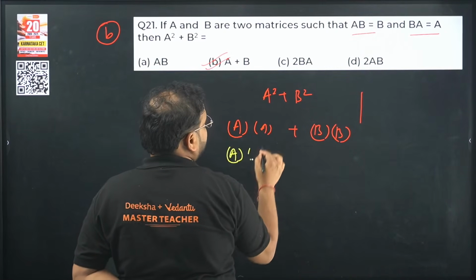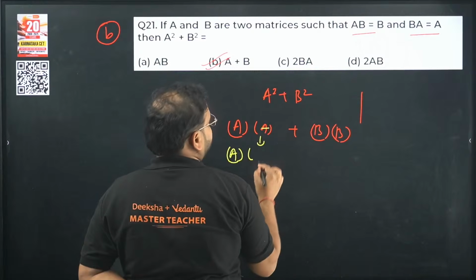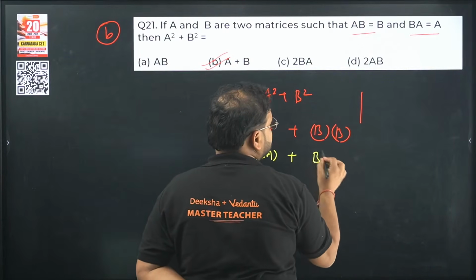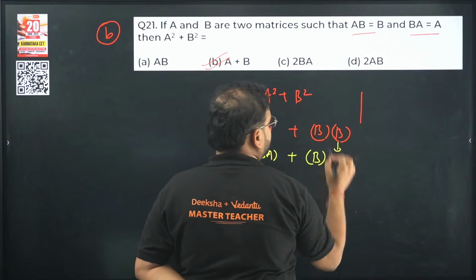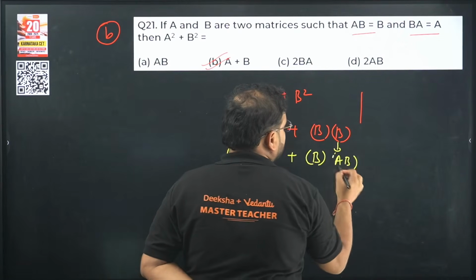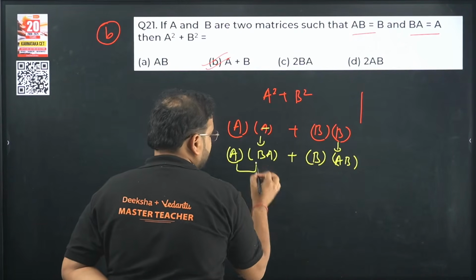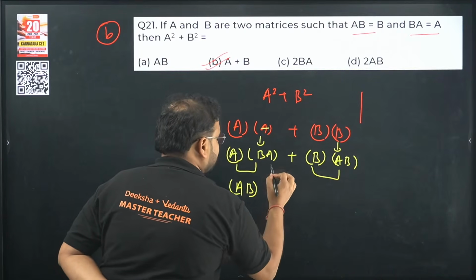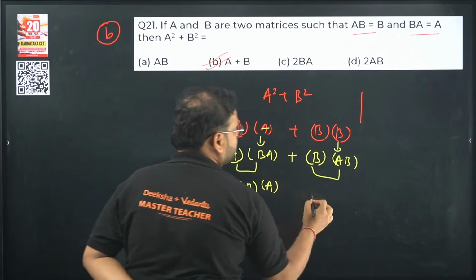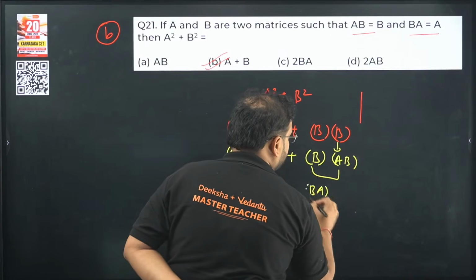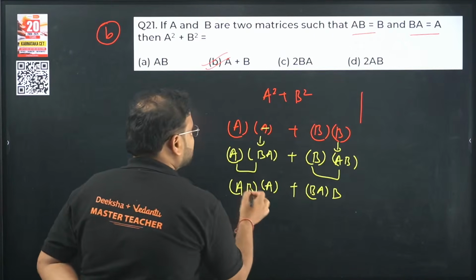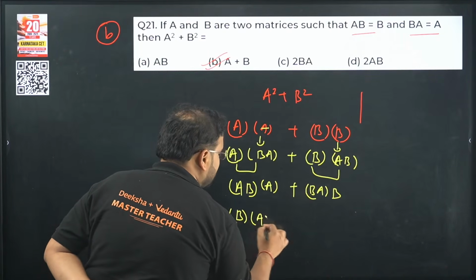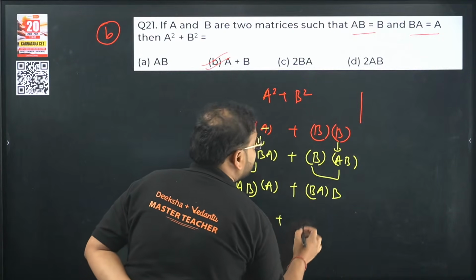So keep A and change this A to BA. Same over here, keep this B as it is and change this B to AB. Now check the pattern that has been built. We will club these two together. Here we have AB and this A comes as it is. Here also we have BA and this B comes as it is. What is the value of AB? AB is B. AB is B, A is as it is, and BA is A.